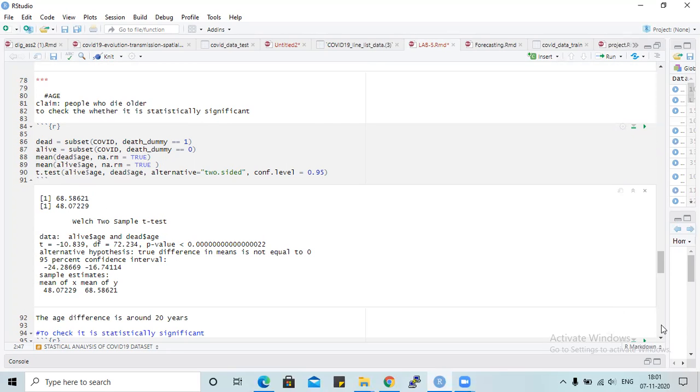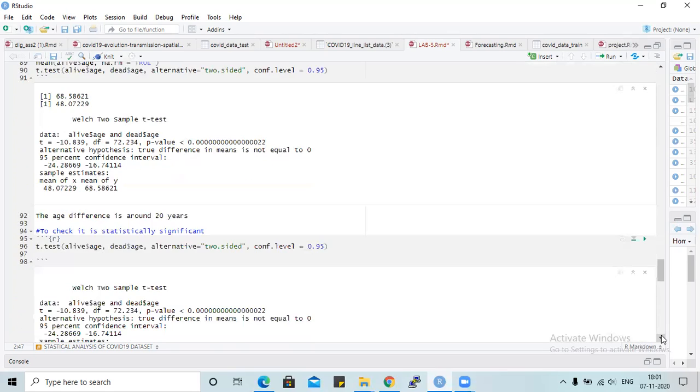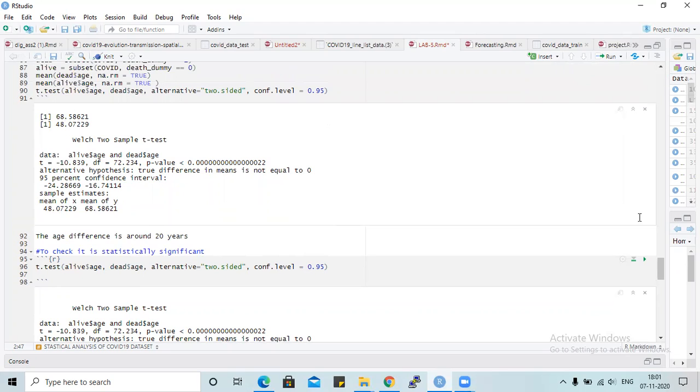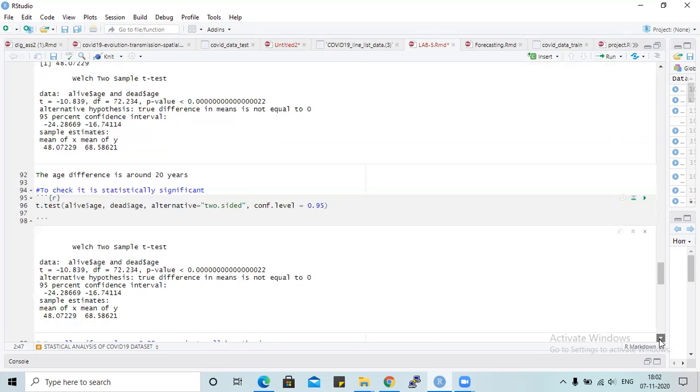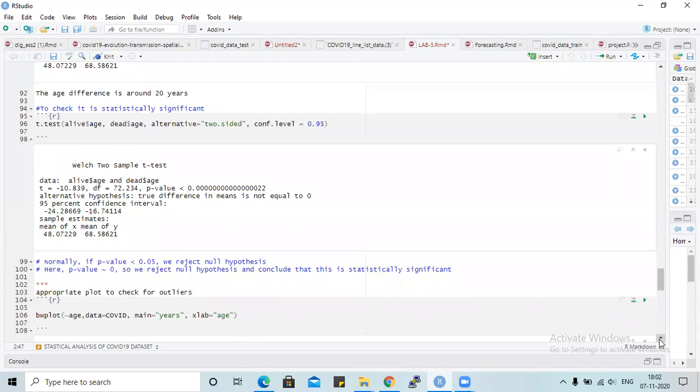So we can see that these two values have a 20-year age gap between those who are dead and those who are alive. We can conclude that the people dying from the coronavirus are mostly older, and the final difference is around 20 years.